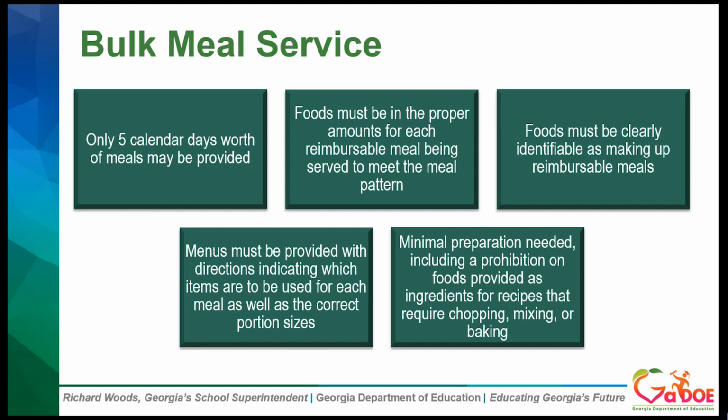Some kids may be home by themselves and trying to prepare these meals on their own. So you really want to keep to foods that can just be heat and serve. In addition, bulk food items must meet the state and local health, safety, and sanitation standards. And you want to consider the shelf life of the foods and the potential for spoilage during those intended days of distribution.